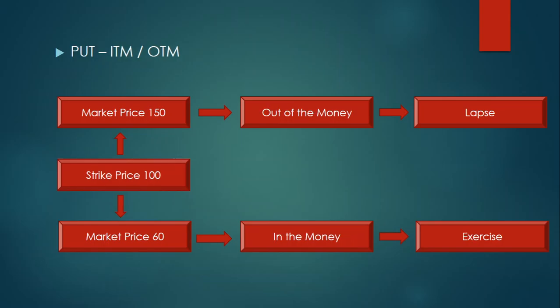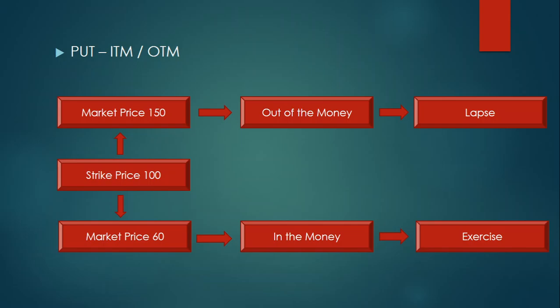Puts, opposite. Let's say you have reserved a selling price of 100. One month later the market goes up to 150. Will you sell at 150 or will you sell at 100? Better to sell at 150, no? You will make more profit, an additional 50 rupees profit. So when you are selling at the market price, it is because it is out of the money and you are allowing your options to lapse. So in the case of puts, if the price is higher than the strike price, it is out of the money.